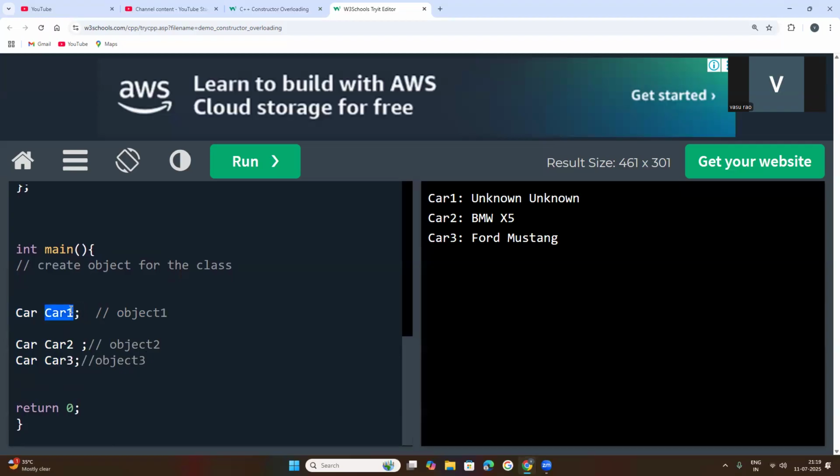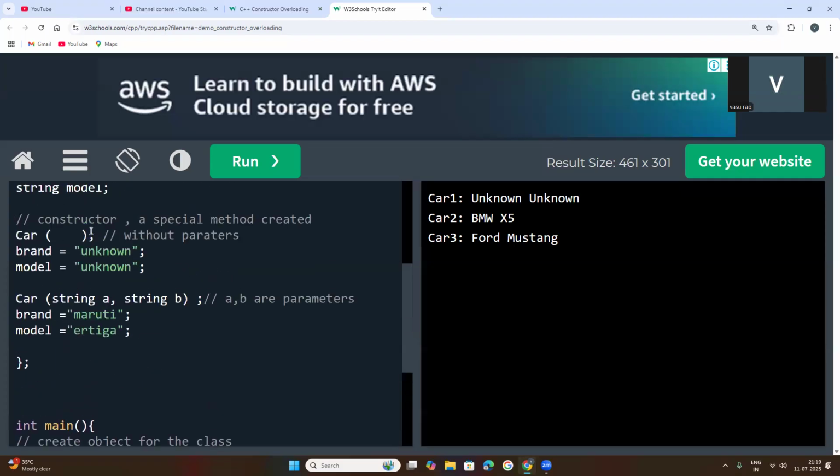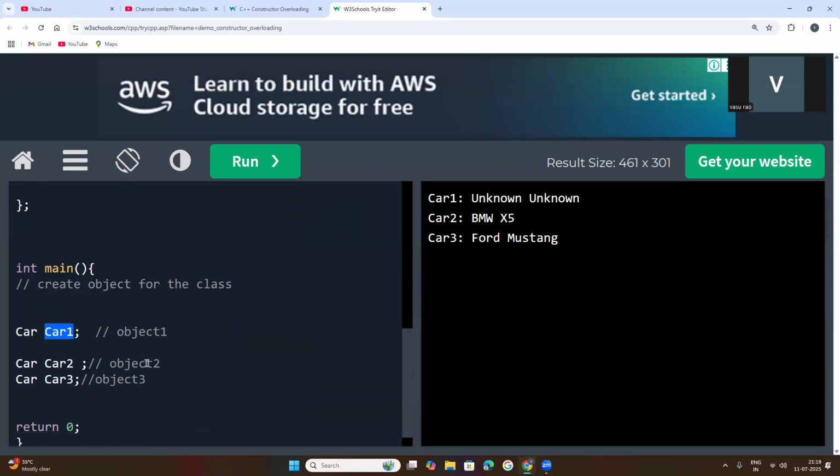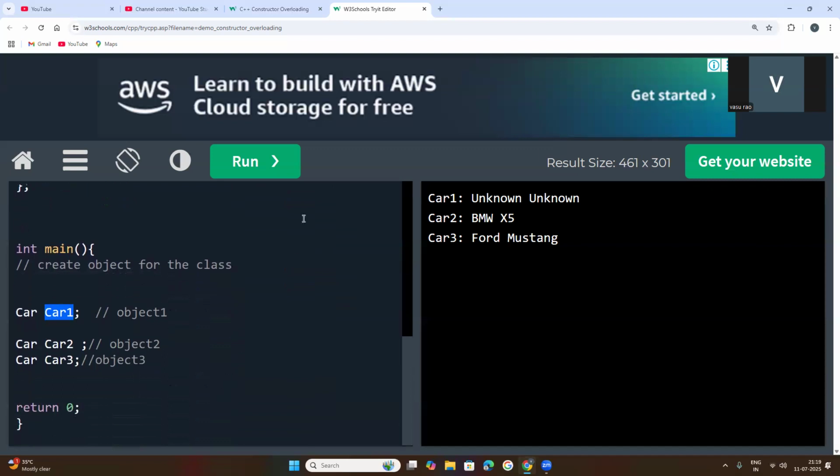Whenever we create an object for any class, like the car class, the constructor will be called automatically. Let us see how to write the code to use the cout object. Cout is used to display output on the screen. Cout, next the insertion operator, that is very important. Inside of that, what do we need to call?